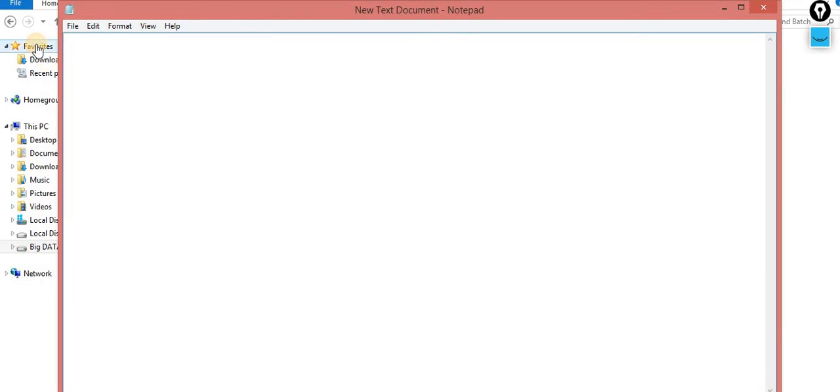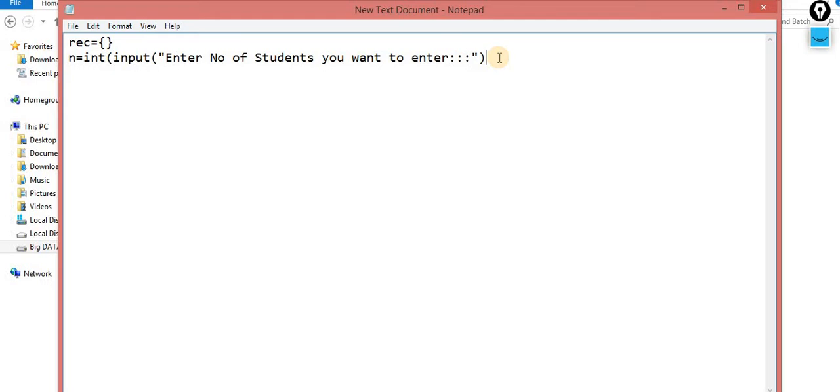Now let's do a very small and very easy program. I am making a very small program for you guys. So record is my dictionary, and I am asking n is equal to input of how many students that you want to enter. Enter number of students you want to enter. That means I'm asking the user how many students they want to enter.